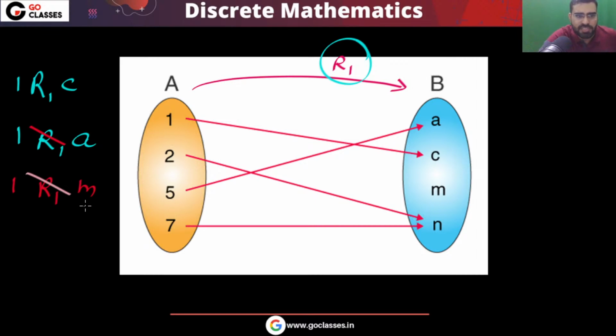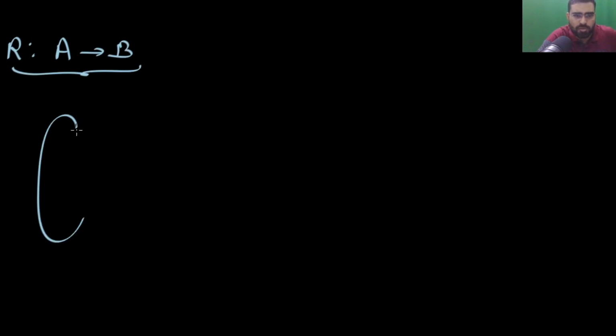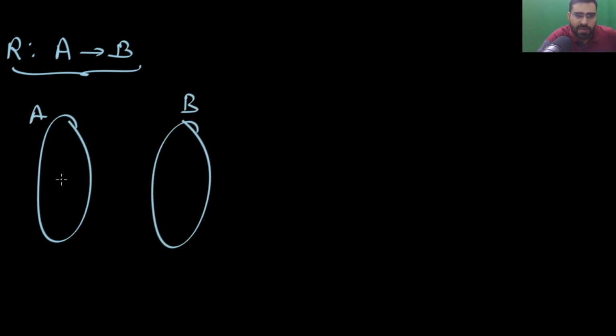Now, another representation for the same thing. Let's assume there is a set A and there is a relation from set A to set B. This is your set A, this is your set B, and you have some element X that is related to Y. Then what will we write? We will write that X is related to Y.